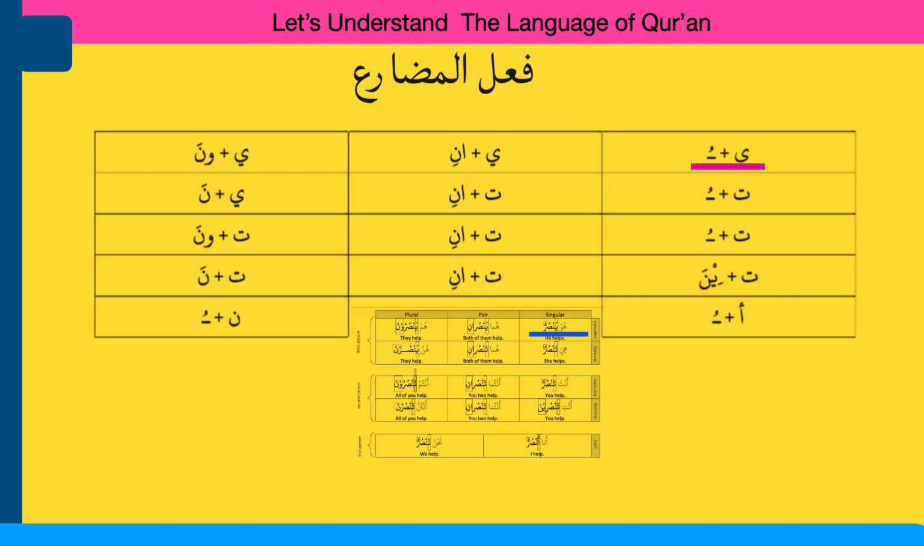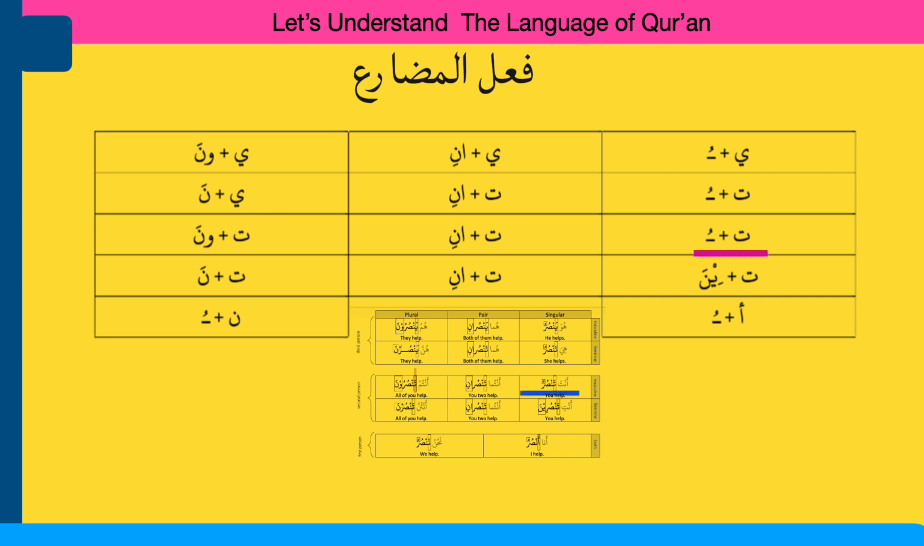When the start is with ya and the end is with u, this is huwa. When the start is ya and the end is ani, this is huma. Start with ya and end with una, this is hum. Ta and u, this is hiya. Ta and ani, this is huma, female. Ya and na, this is hunna, female.